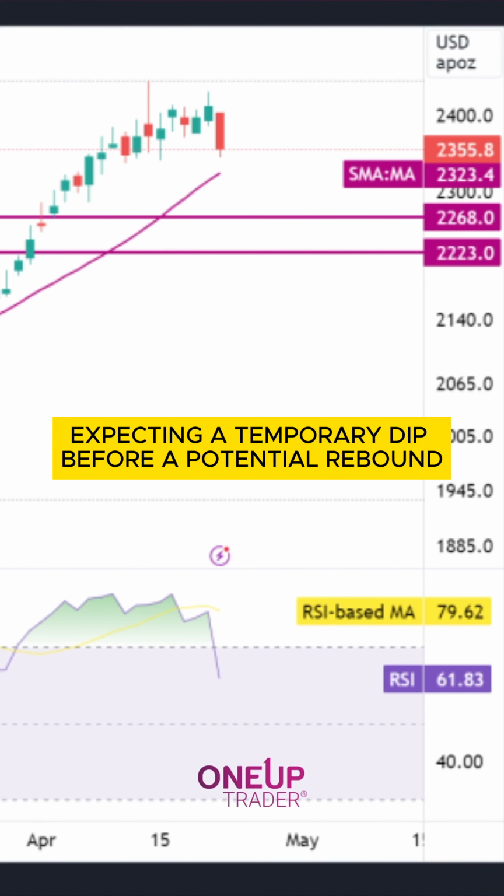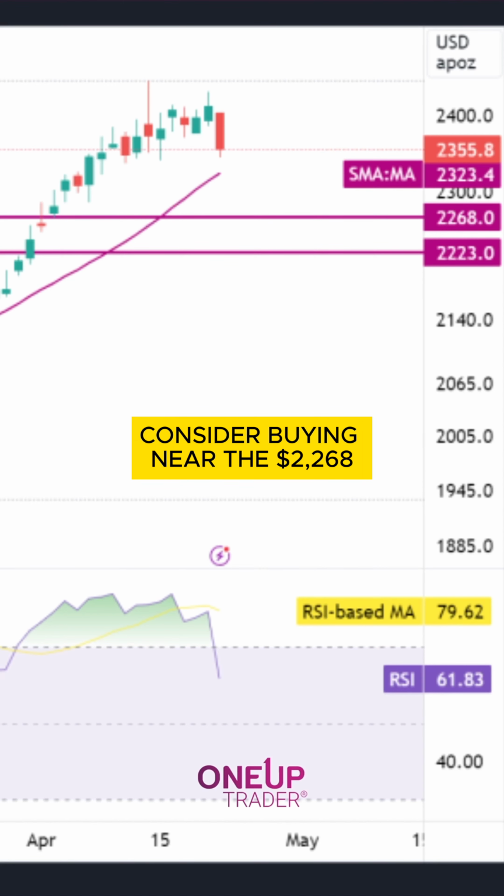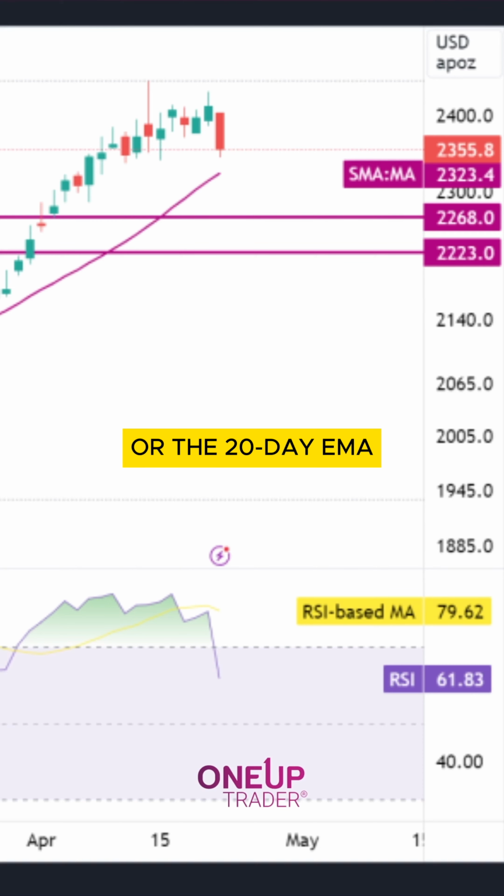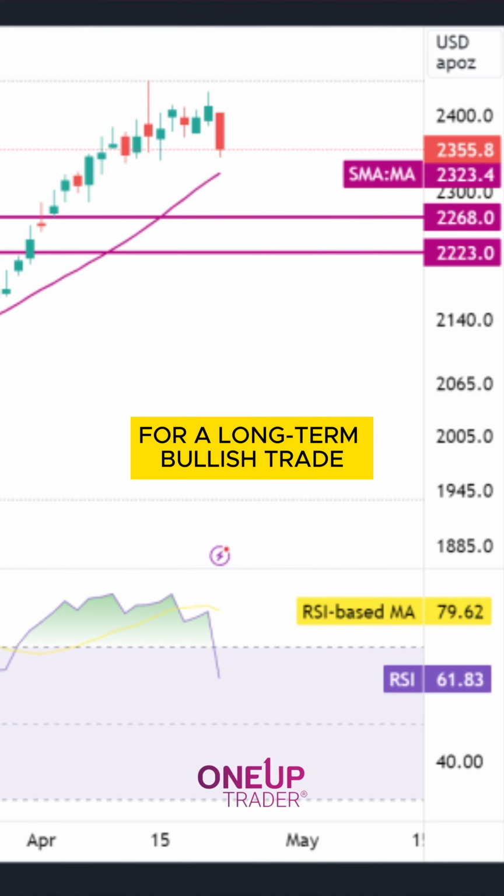$2,315, expecting a temporary dip before a potential rebound. With a long-term bullish trend, consider buying near the $2,268 support level or the 20-day EMA for a long-term bullish trade, targeting the recent high at $2,418.